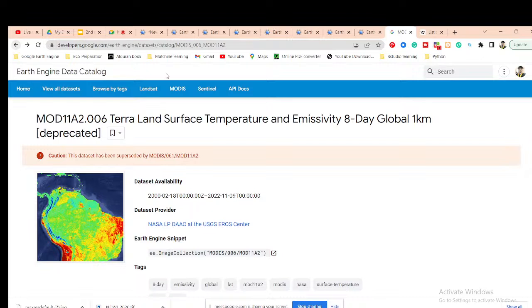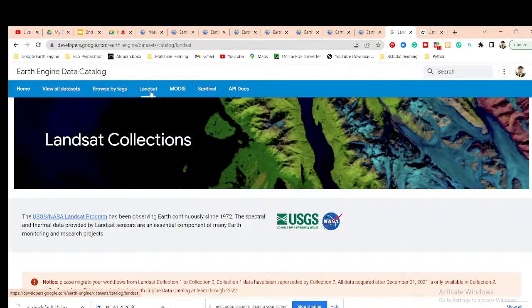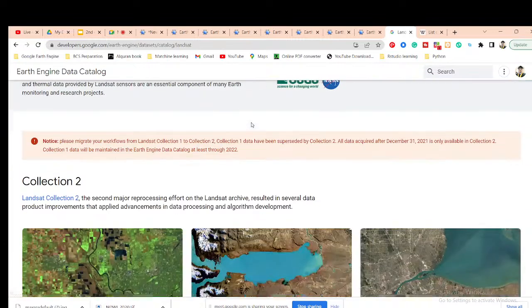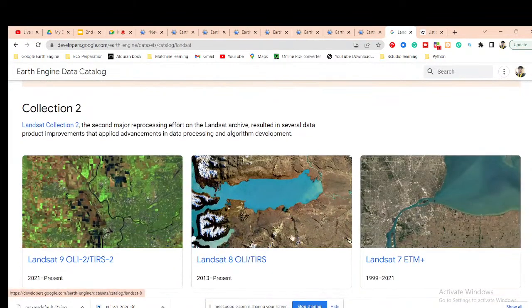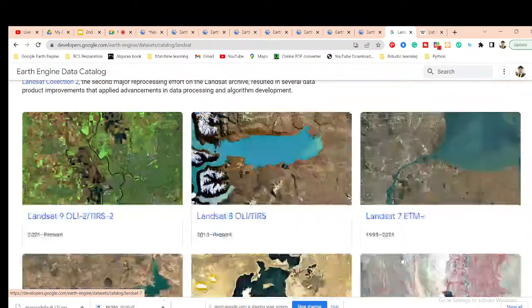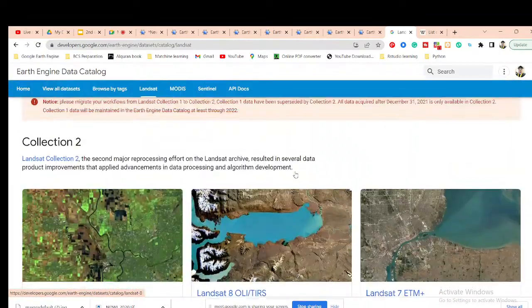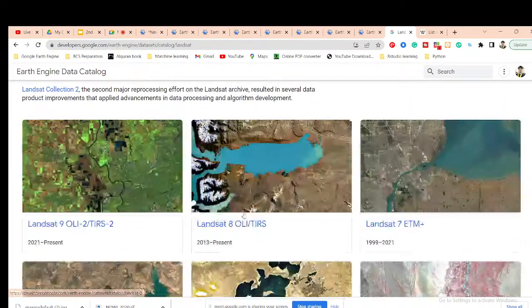Okay. So we already discussed the Landsat imagery, and now we will discuss some applications of Landsat imagery, such as how we can easily create different types of time series charts, as well as different types of indices using Landsat imagery. Here we can get all the things about Landsat 9, Landsat 8, Landsat 7. The filtering process is the same. We already discussed filtering and visualizing the image.